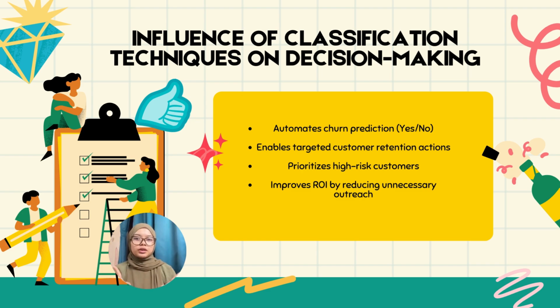So here, the 3 algorithms that I selected are support vector machine, SVM, a powerful model that finds the best hyperplane to separate classes, especially good for high-dimensional data. Second, decision tree, a simple interpretable model that splits data based on feature values. And lastly, random forest, an ensemble method that builds multiple decision trees and averages their results to improve accuracy and reduce overfitting. This technique allows us to classify customers as likely to churn or stay based on their features.